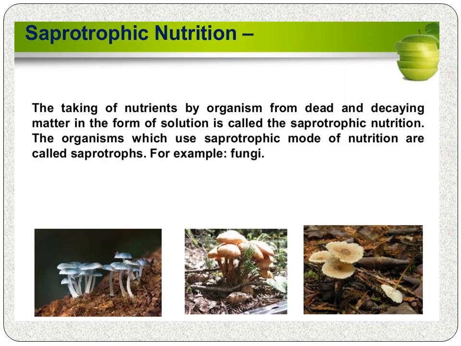Next mode of classification based on heterotrophic nutrition. Have you ever seen any plant which cannot prepare its food? How do they get their nourishment then? There are certain plants which lack chlorophyll and are dependent on others for their nutrition, for example, fungi and bacteria. Based on the heterotrophic mode of nutrition, first is saprophytes. The taking of nutrition by an organism from dead and decaying matter in the form of solution is called saprotrophic nutrition. Example, fungi. Fungi are non-green and do not undergo photosynthesis.